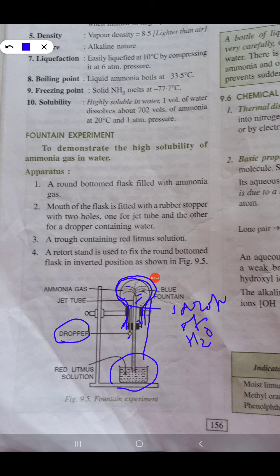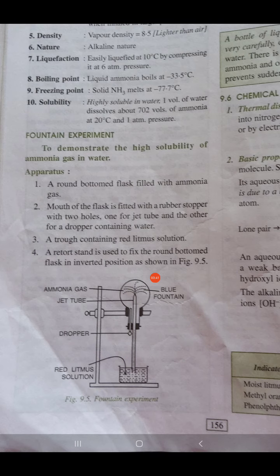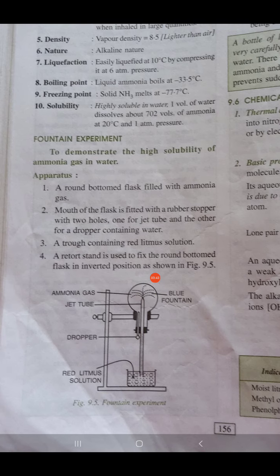Outside, the air pressure is more. So this red litmus solution will come with the pressure and come out in the form of a blue fountain. Why a blue fountain? Because ammonia is an alkaline solution. So this red litmus, as it comes in contact with ammonia, turns blue in color.